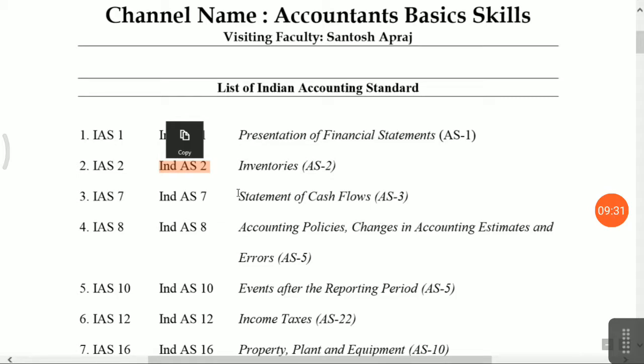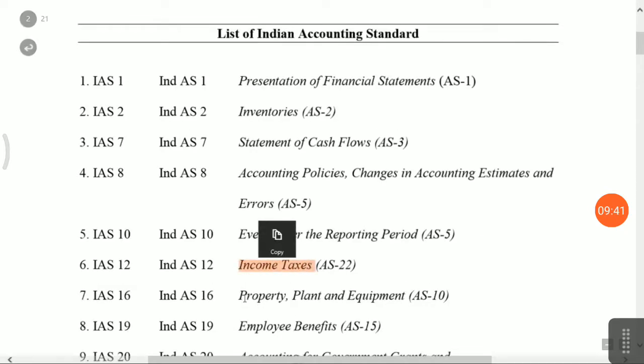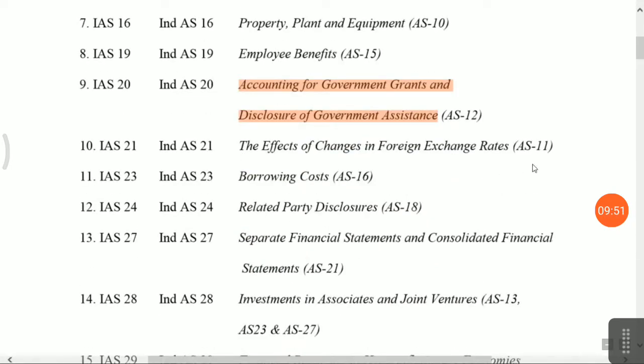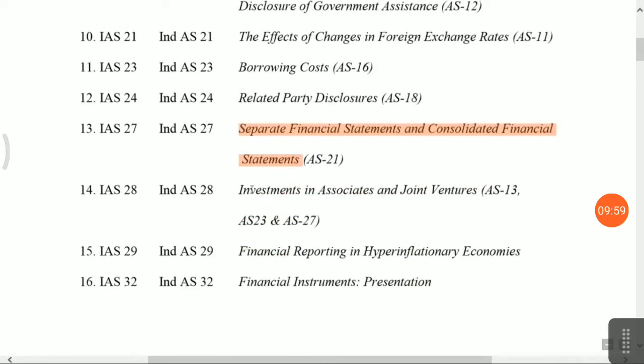Okay, then statement of cash flows, then accounting policy, change in accounting estimates. I have given accounting standard also, events occurring after the balance sheet date, income taxes, property plant and equipment, employee benefits, accounting for government grants, disclosure of government assistance, effect of changes in foreign exchange rate, borrowing costs, related parties, separate financial statements and consolidated, investment in associates and joint venture, financial reporting in hyperinflationary economy. Friends, this is not in our accounting standard.